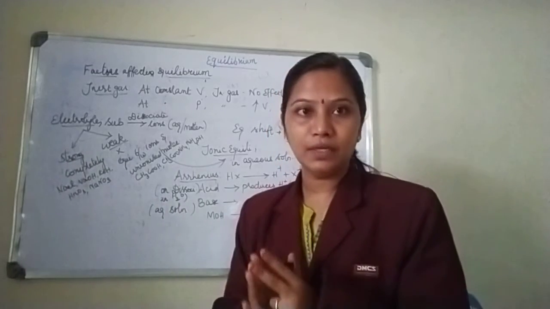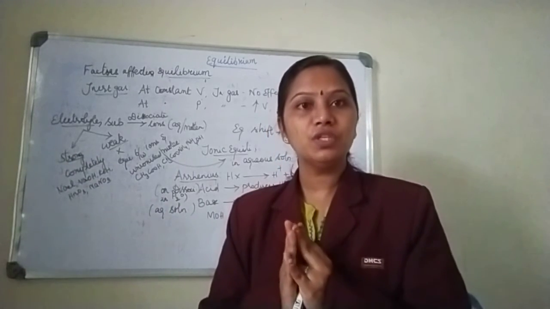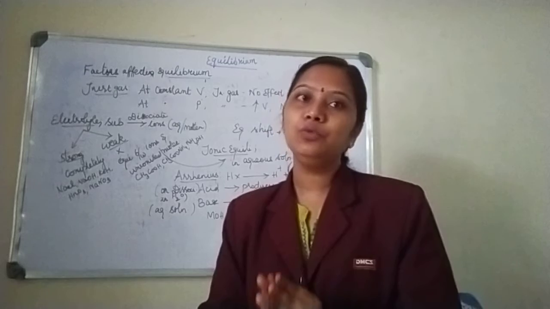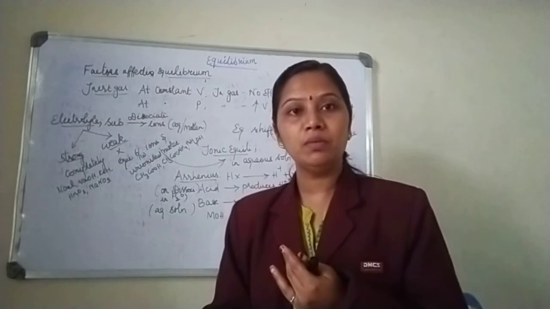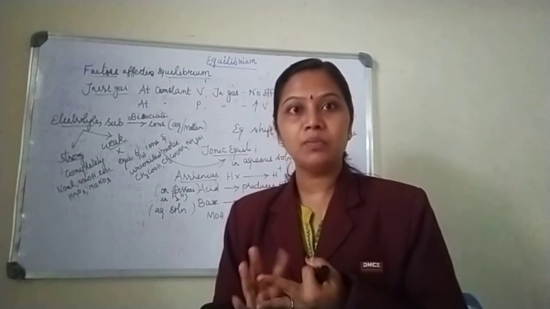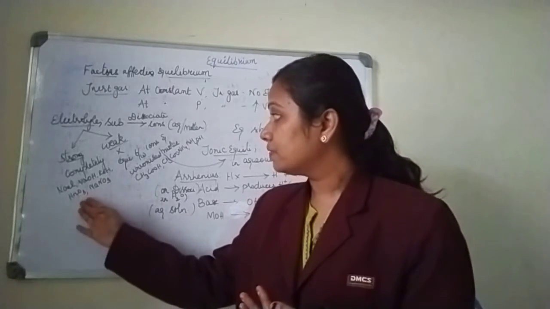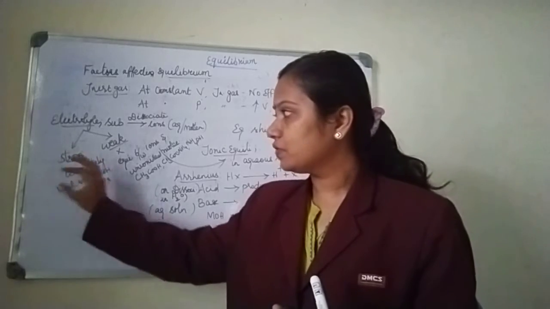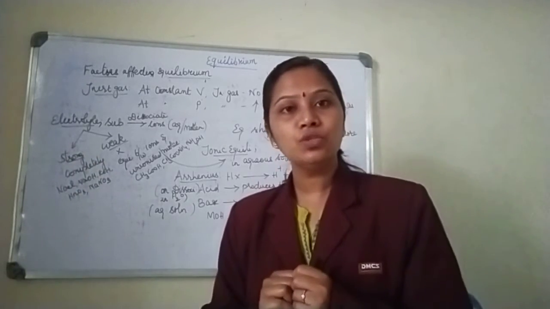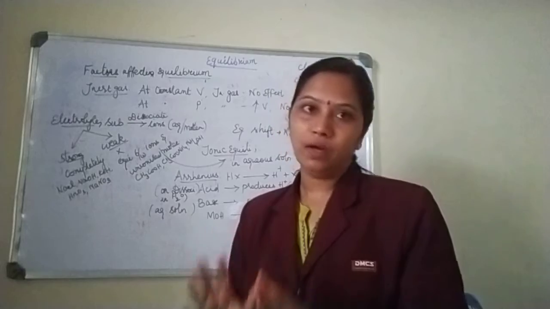What are strong electrolytes? Substances which dissociate completely to give you ions are called strong electrolytes. Examples: sodium chloride, sodium hydroxide, potassium hydroxide, nitric acid, sodium nitrate. These dissociate completely to give you ions.